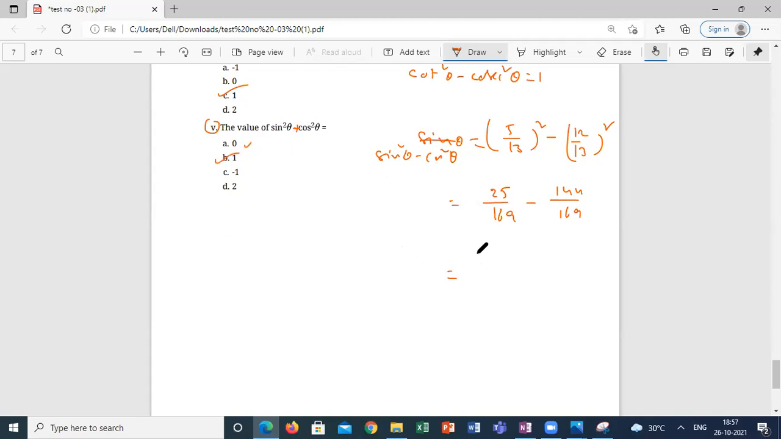Sine square theta minus cos square theta, you will get minus 144 minus 25, this will be minus 119 by 169. You get approximately minus 0.7, which is not in the options. So either I have to give this plus or they have to change the options. So slightly an error in the question. The question is: value of sine square theta plus cos square theta is equal to how much? The option is 1.